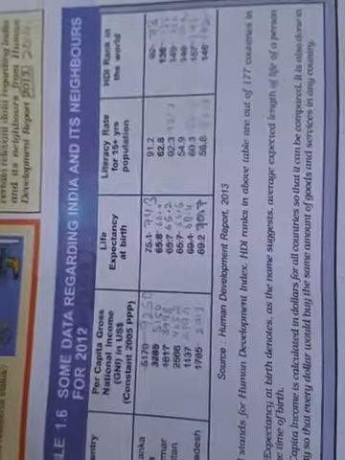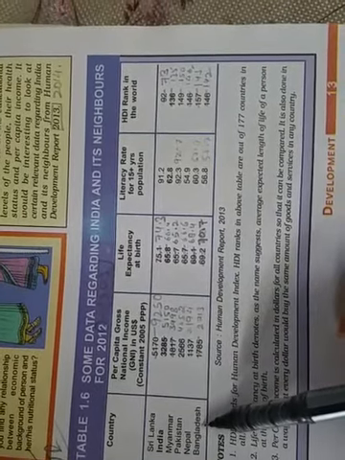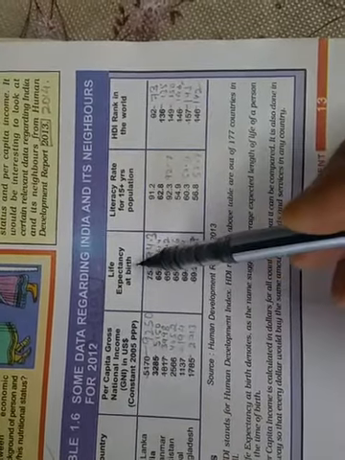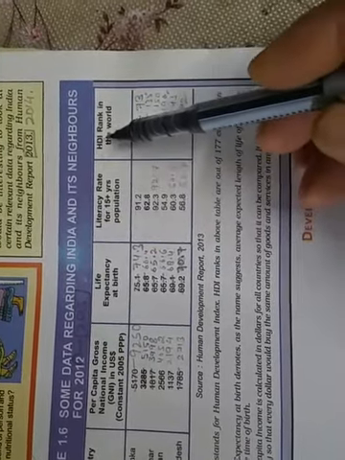Here a very good comparison is shown. Some data regarding India and its neighboring countries. You see Sri Lanka, India, Myanmar, Pakistan, Nepal and Bangladesh are shown over here. Per capita gross income, that is GNI in US dollar, and life expectancy, literacy rate for 15 plus years population, and Human Development Index rank in the world.